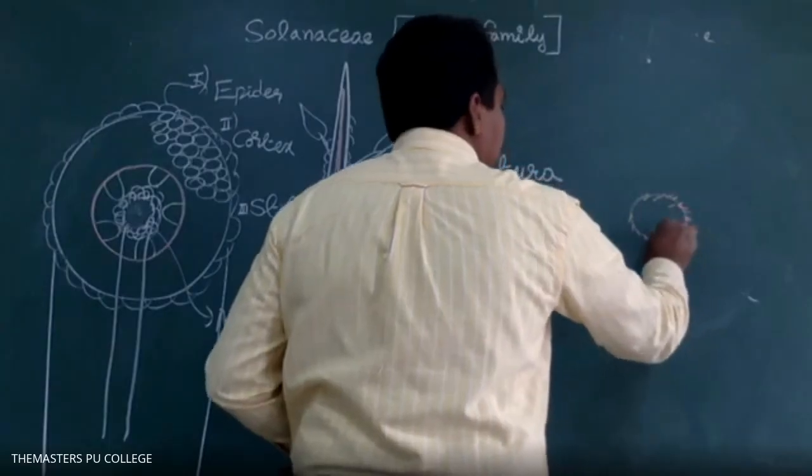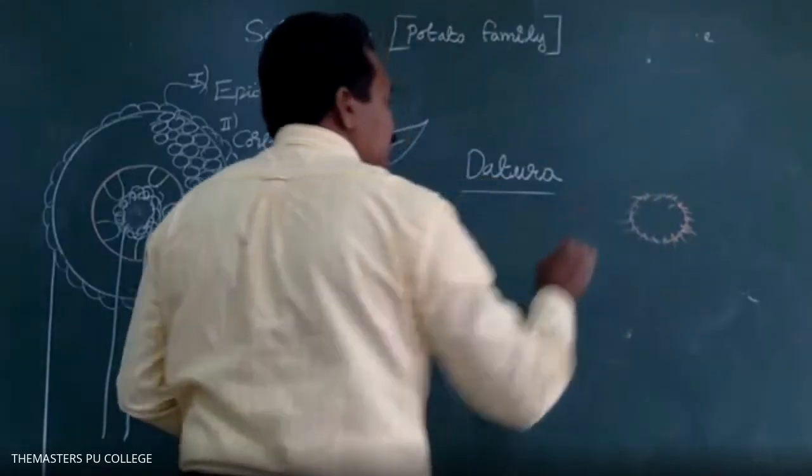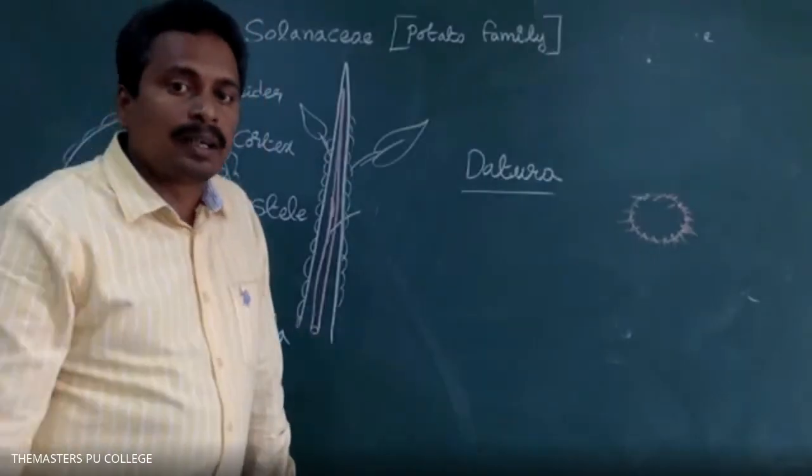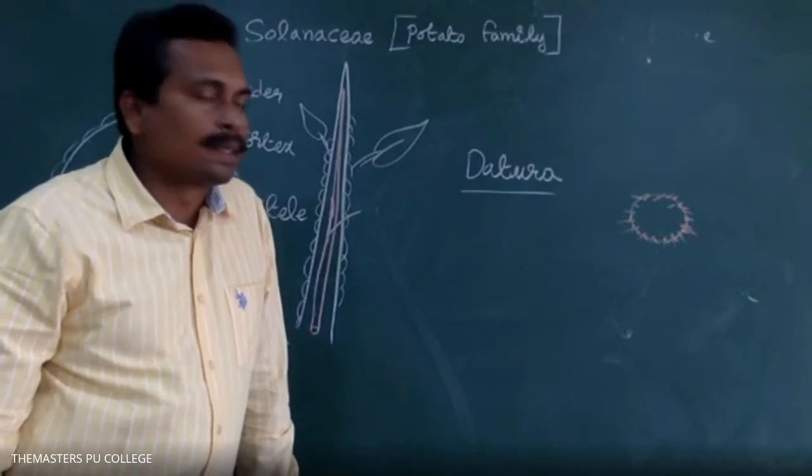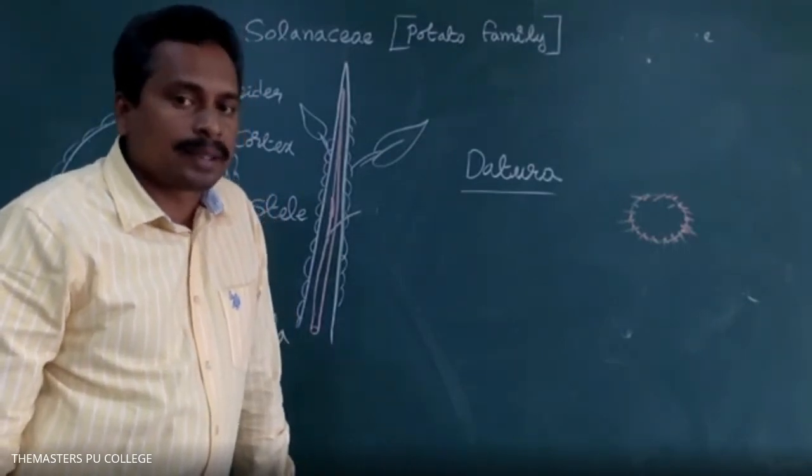So you showed it on that day. Yes, sir, you showed it. That's the green thorny one. We can see the hollow stem in the Datura plant. So that is an example for the shape of phyllotaxy.